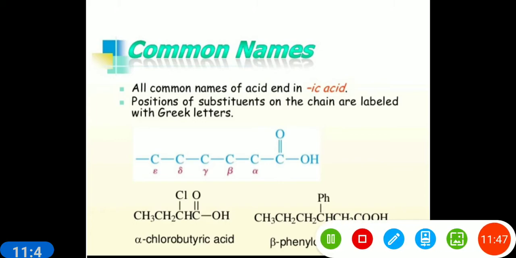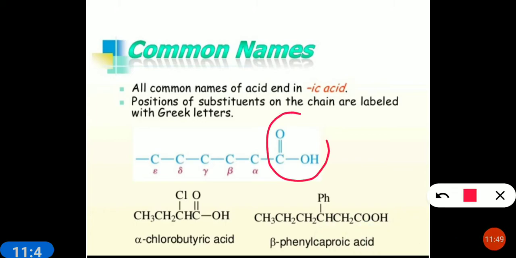COOH is the functional group. The carbon attached to the functional group is alpha, the neighboring one is beta, next one is gamma, delta, and so on.